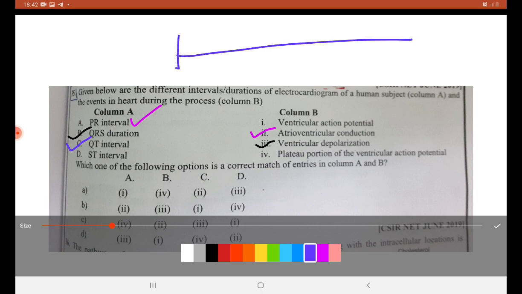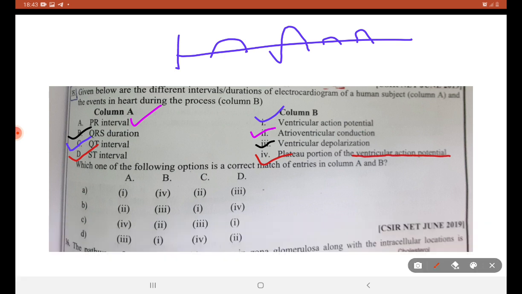For those who don't know, there is P, QRS complex, T and U. So the QT interval corresponds to the ventricular action potential, and ST corresponds to the plateau portion of the ventricular action potential. So B is the right answer.